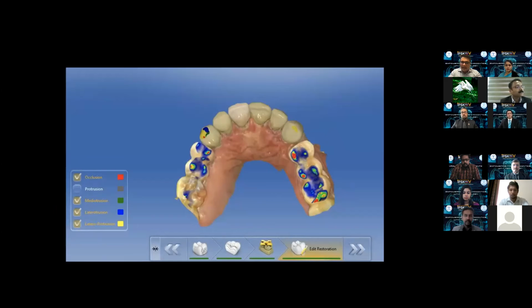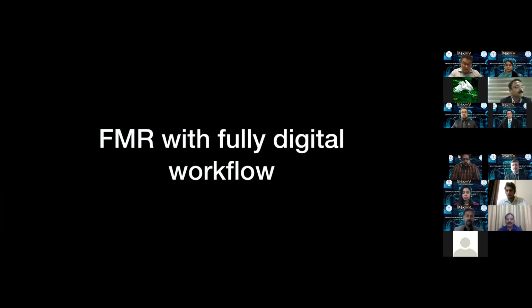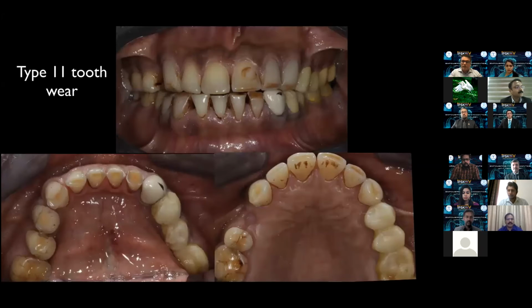If you want a canine guided occlusion, you can preserve the lateral canine guided function and then prepare the restoration. So let us see a case of full mouth rehabilitation done completely digitally in a single visit. Sorry, not in a single visit, but completely chairside without the need of a dental laboratory. So this is type 2 wear.